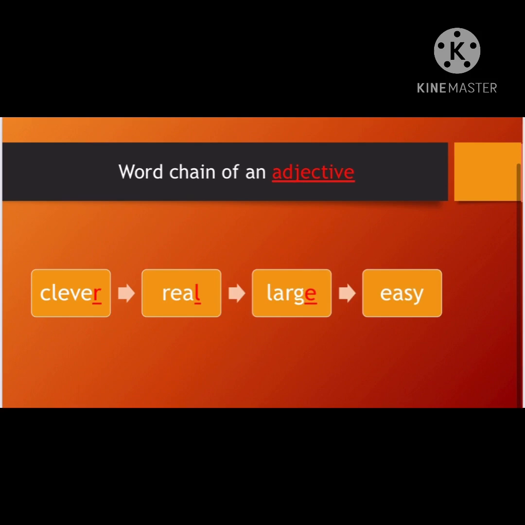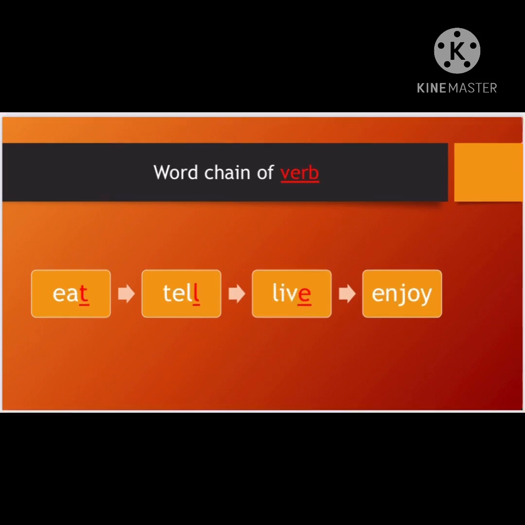Moving on to the next set of word chain. Word chain of verb. You know what a verb is? You have learned it in your previous standard. A verb is nothing but an action word. So my given word is eat over here. My eat ends with the letter T. I have to use the last letter of the given word, that is T, and try to make a new word from T, balancing my category, that is verb.